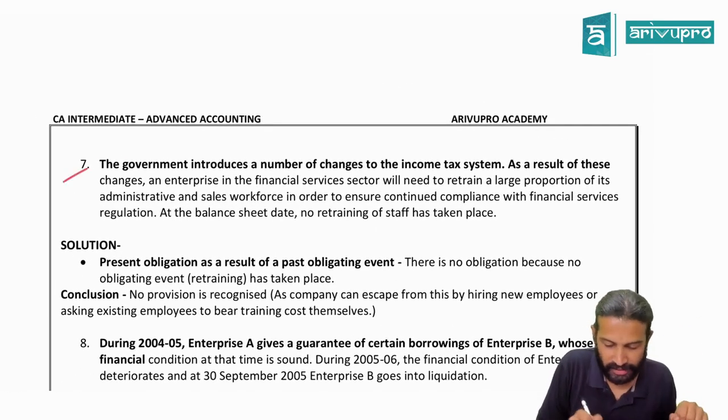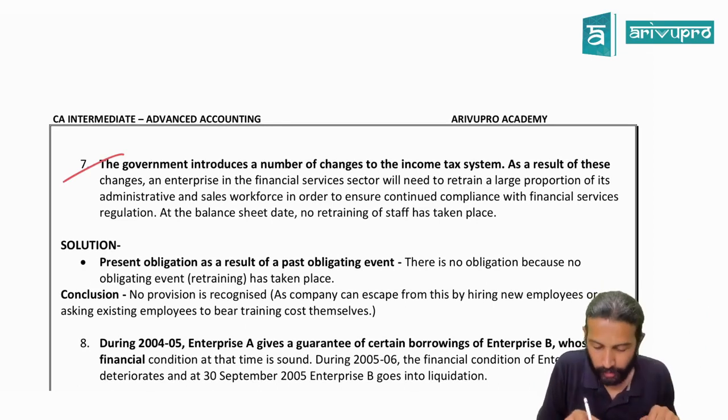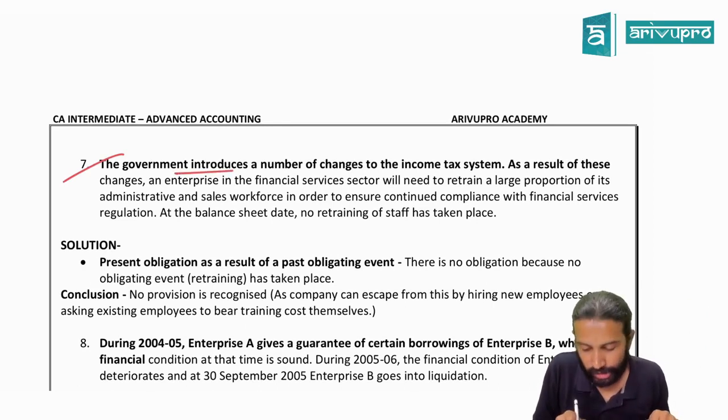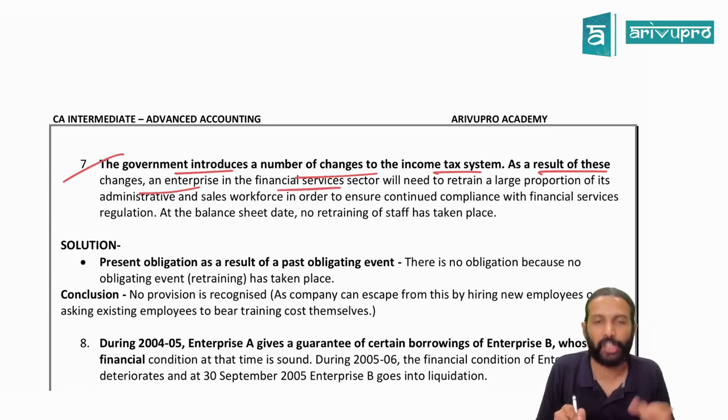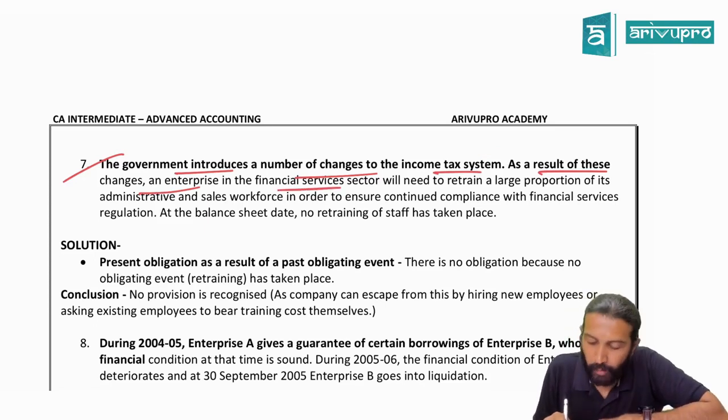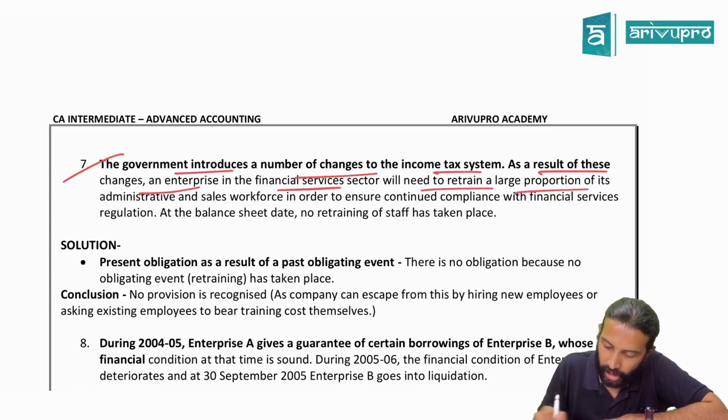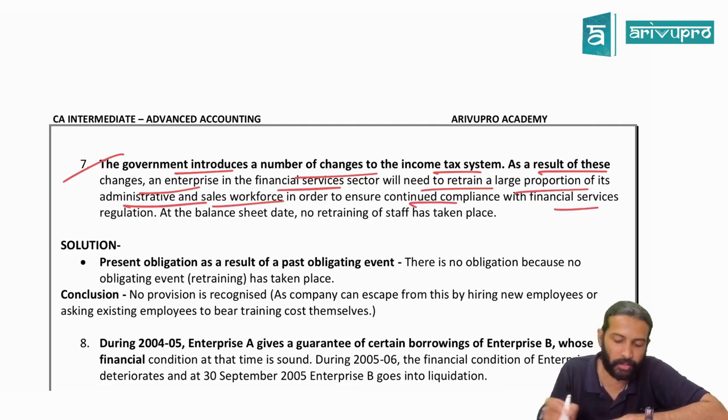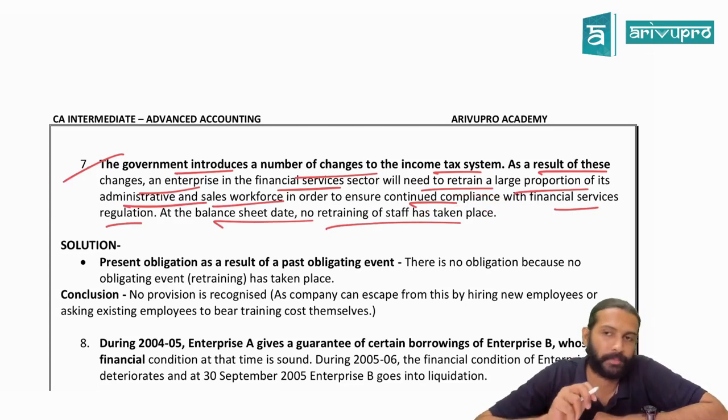Okay. Listen. Important one. A government introduces a number of changes to the income tax system. As a result of these changes, an enterprise, meaning a company in the financial service sector, will need to retrain a large proportion of its administrative and sales workforce in order to ensure continuous compliance with the financial service regulation. At the balance sheet date, no retraining of the staff has taken place.